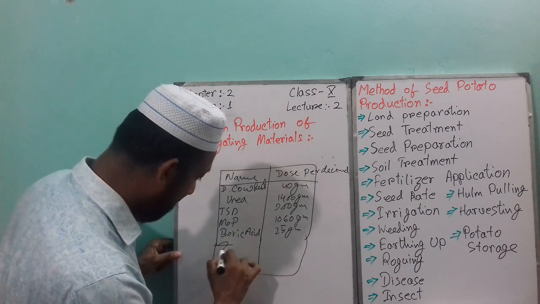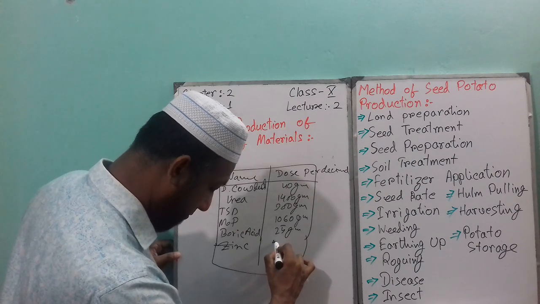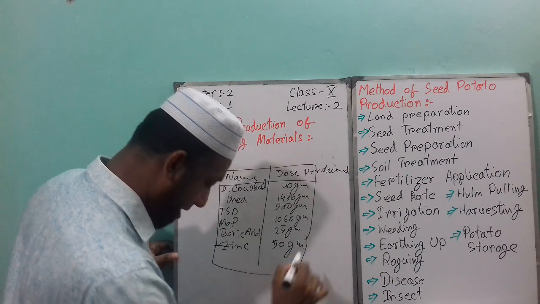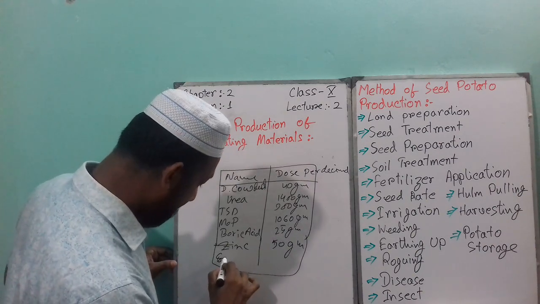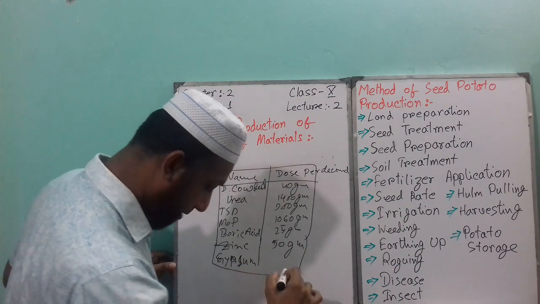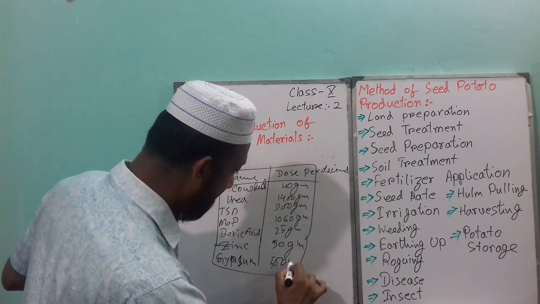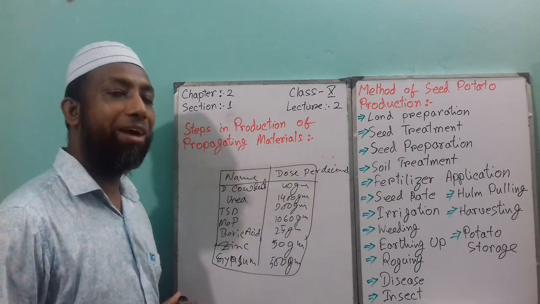Then zinc sulfate, which is 50 gram. And then gypsum, which is 500 gram. This is the chart of the fertilizer.